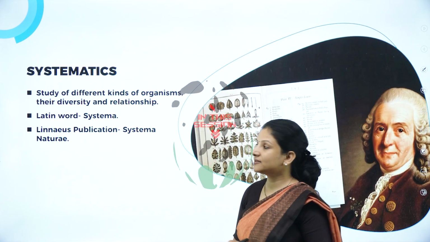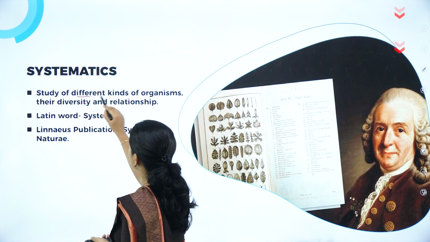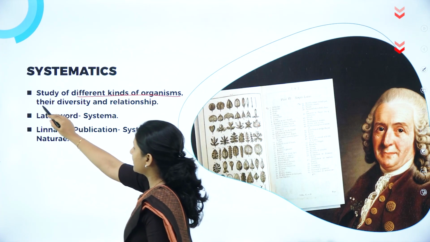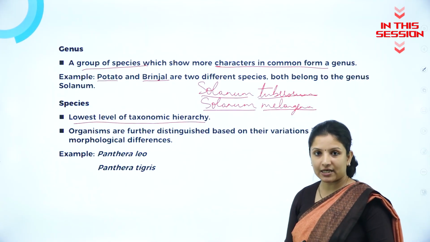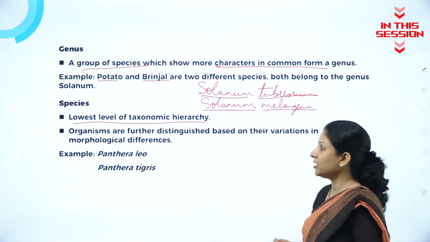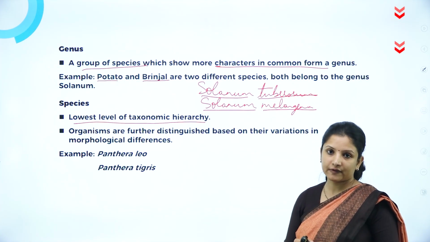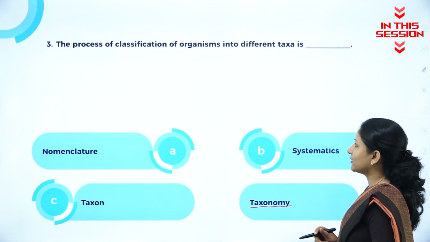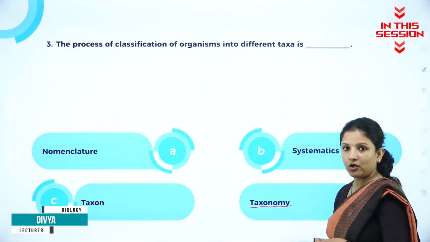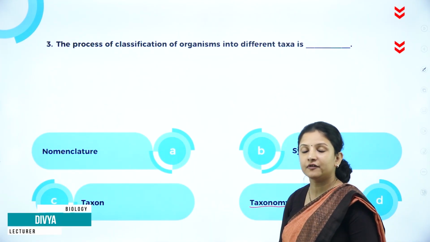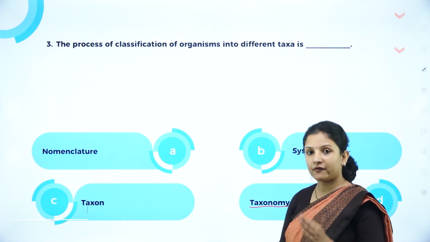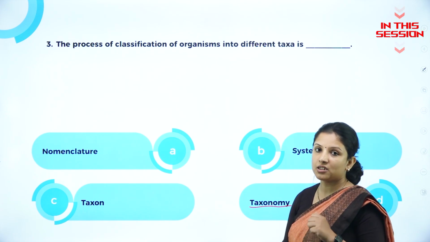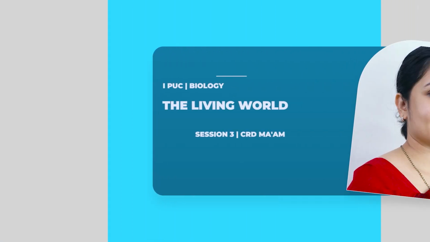Systematics is nothing but the study of different kinds of organisms, their diversity and the relationship between each other. Kingdom is the highest level of taxonomic hierarchy and species is the lowest level of taxonomic hierarchy. The taxonomy is the method of classifying or grouping organisms into different taxa or units of classification such as kingdom, phylum, class, order, family, genus and species.